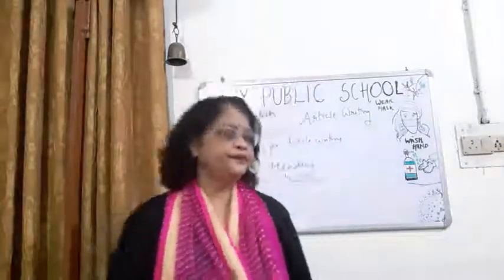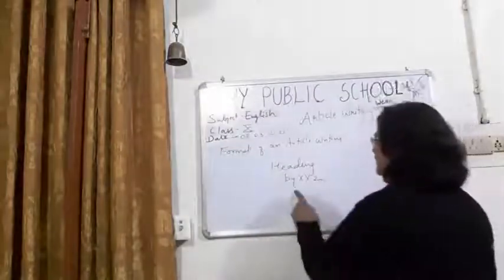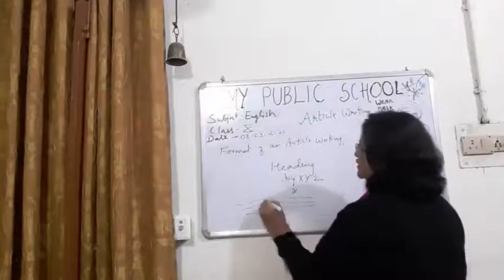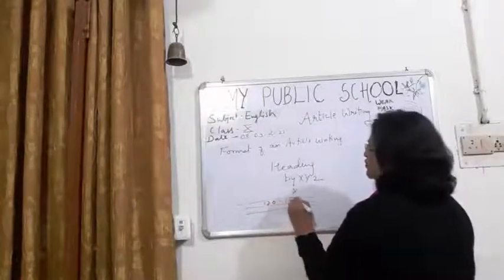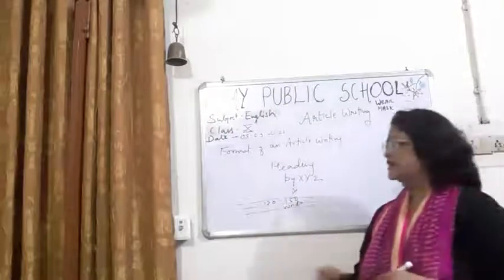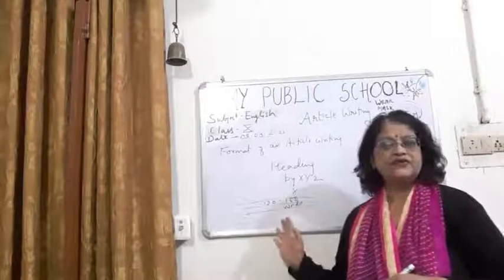Now children, you have to leave one line here. Okay, and then you have to write your article in 120 to 150 words. Remember, children, many people write thank you and all that here. That you should not write. You don't have to write anything.